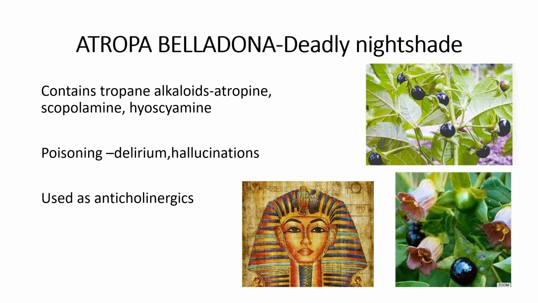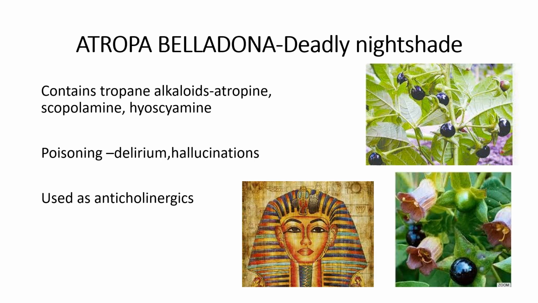Then you have an important drug, atropine. Okay, so which is derived from the plant called Atropa belladonna, or otherwise called deadly nightshade. So it's a highly poisonous plant. So it contains alkaloids called atropine alkaloids. Example, atropine, scopolamine, and hyoscyamine. So these are tropine alkaloids which are obtained from this plant called Atropa belladonna.